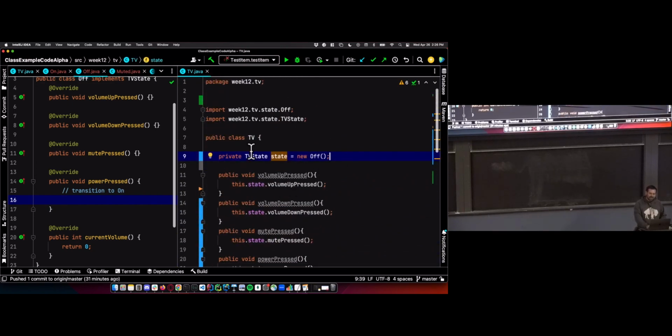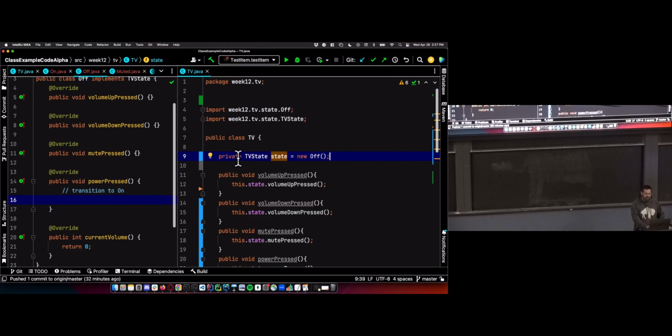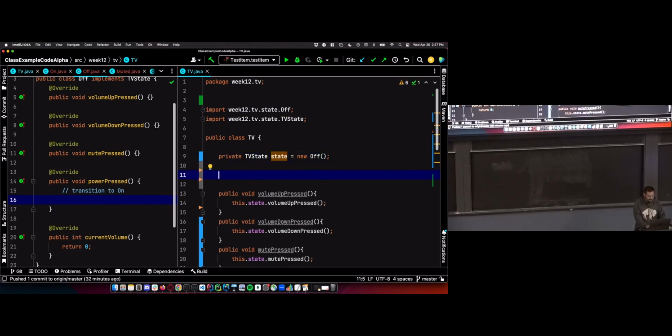So we need the TV to change its state, so we need to change the type of the object stored in the state variable. That's our ultimate goal, is to change this state, this variable. Well, it's private, so that's going to be hard to do. So let's get ourselves a setter for this.